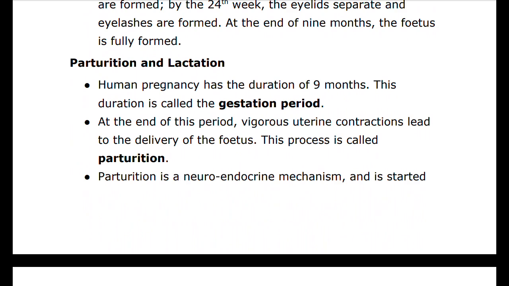Oxytocin acts on the uterine muscle and causes stronger uterine contraction, which in turn stimulates further secretion of oxytocin. The stimulatory reflex between the uterine contraction and the oxytocin secretion continues, resulting in stronger and stronger contraction. This leads to expulsion of the baby out of the uterus through a birth canal, parturition.